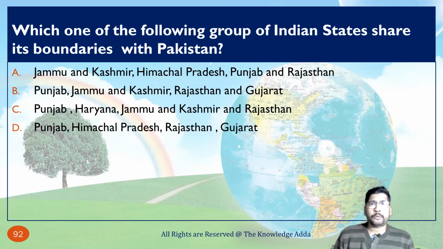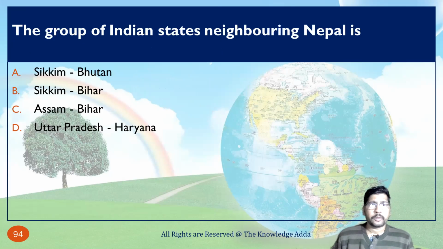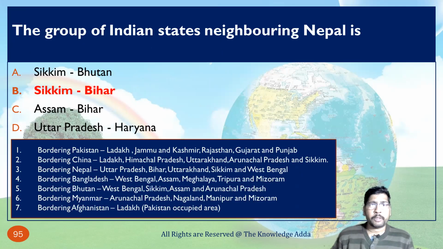Which of the following groups of Indian states share the boundary with Pakistan? As we know, Jammu Kashmir shares, Punjab shares, Rajasthan shares. So here the correct option is B, that is Punjab, Jammu Kashmir, Rajasthan and Gujarat. The group of Indian states neighboring Nepal: Bihar is also there, and Sikkim also. So here you can see Uttar Pradesh, Bihar, Uttarakhand, Sikkim and West Bengal.